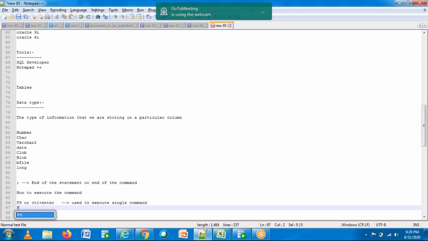We have one more, F5. This will be used to execute a single or multiple commands. You need to remember these two things, F9 and F5.